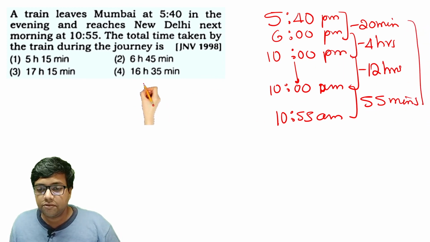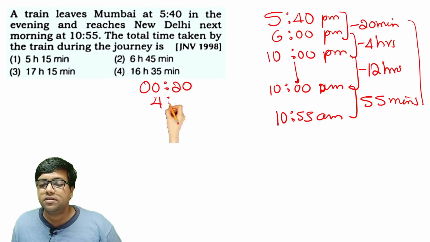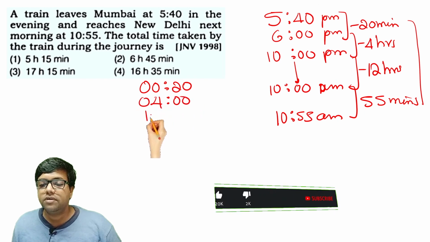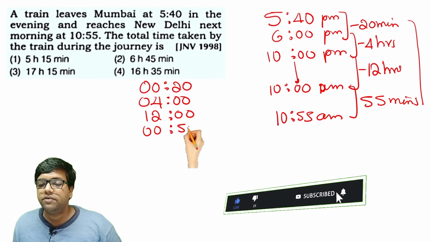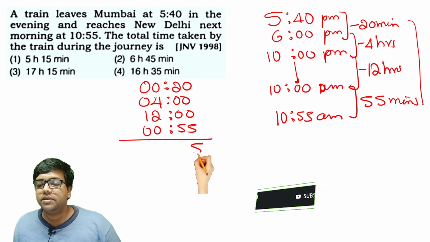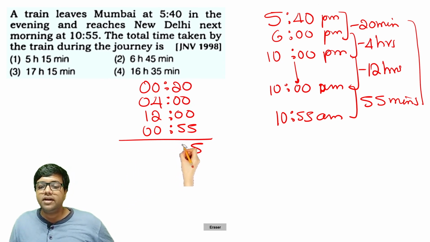So let's add them very systematically. 0 hours and 20 minutes, right? And 4 hours 0 minutes, 12 hours 0 minutes, 0 hours 55 minutes. So 5 will be there. 5 plus 2 is 7. But do we write 7? No, we will write 6 plus 1, 7.